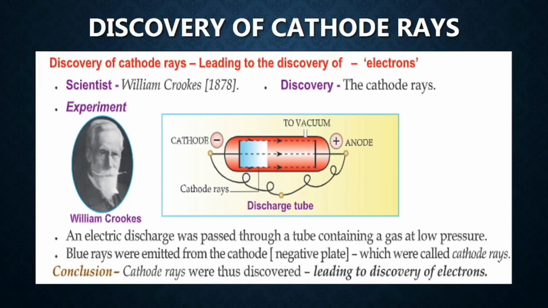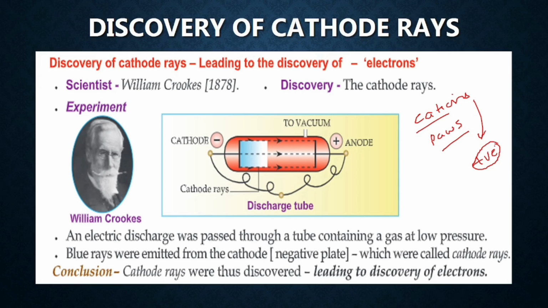Now moving to the next topic, that is the discovery of cathode rays, basically the discovery of electrons. Before going into the details of cathode rays, you must be aware of what cations are. We have studied in our previous classes what a cation is, right? Cat has paws, so cations are positively charged. There should be no confusion here.